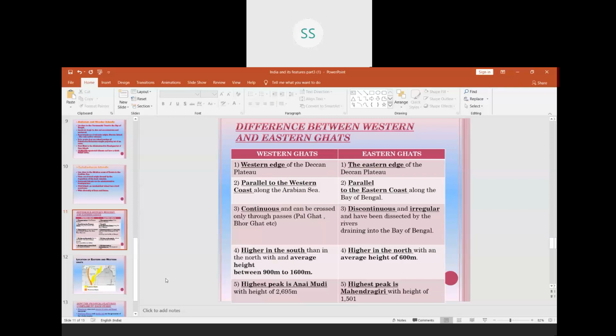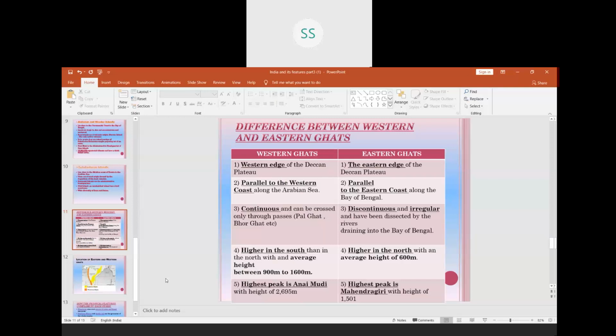So we have two rivers flowing towards the west. They are born in central highlands, Narmada and Tapi. They flow towards the west and join the Arabian Sea. But most of these southern rivers like Mahanadi, Godavari, Krishna, Kaveri are born in Western Ghats and flow towards the east and join the Bay of Bengal.